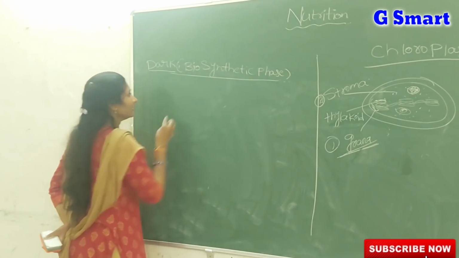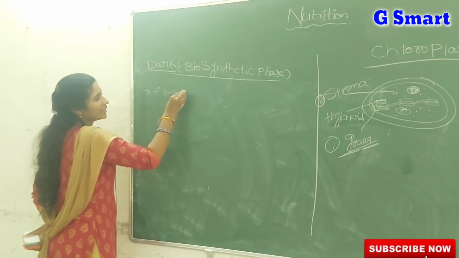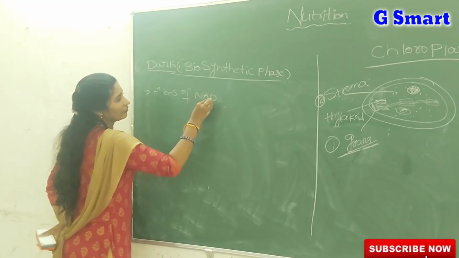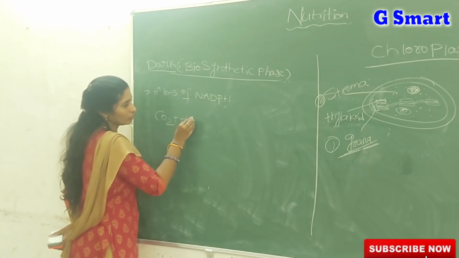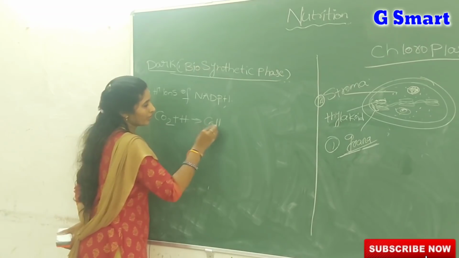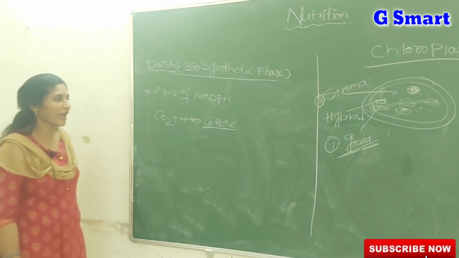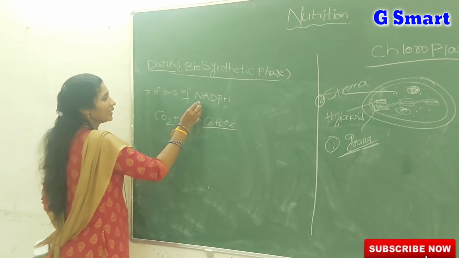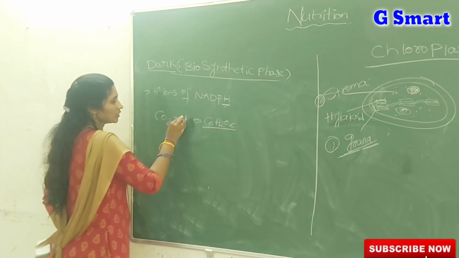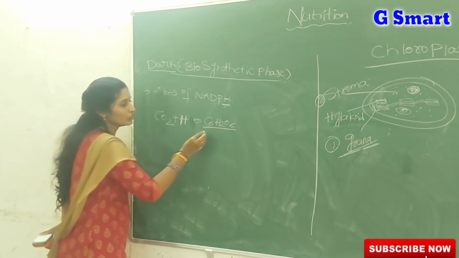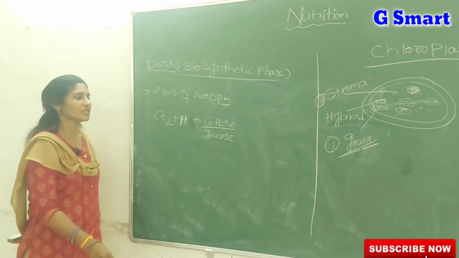So in the dark reactions the hydrogen, H plus ions of NADPH, combine with the CO2 to form glucose by a series of steps. What happens in dark reaction is that the hydrogen of the NADPH which is formed in the light reaction combines with the carbon dioxide to form glucose. So that's why we call dark reaction the biosynthetic phase.